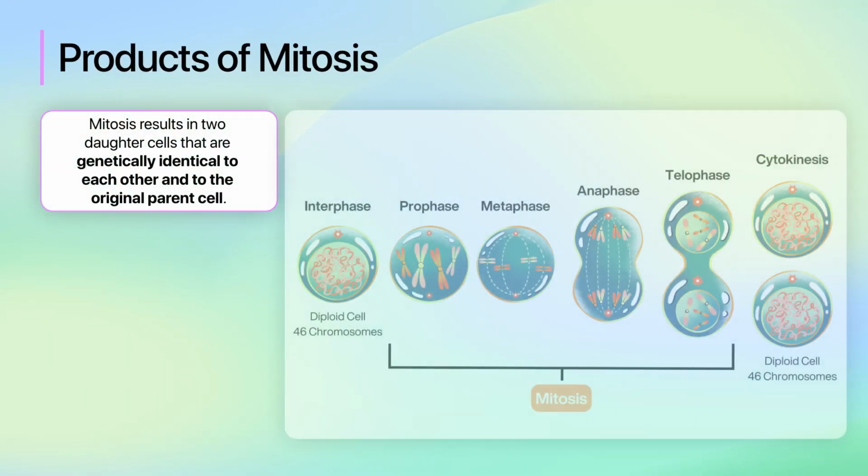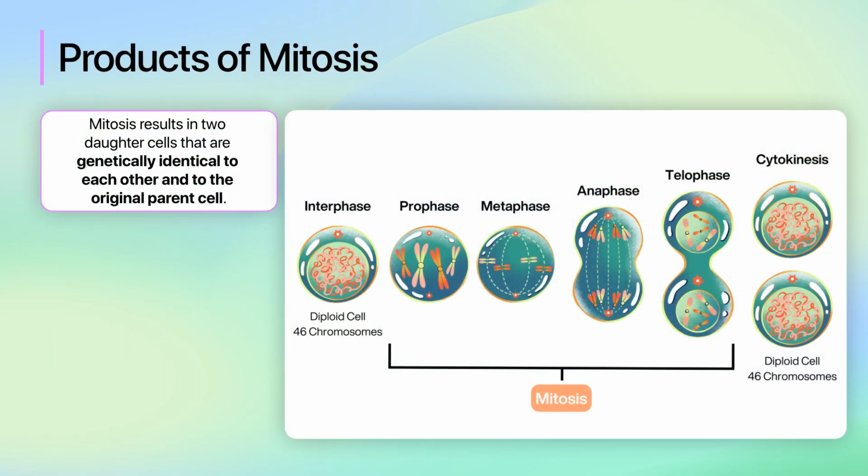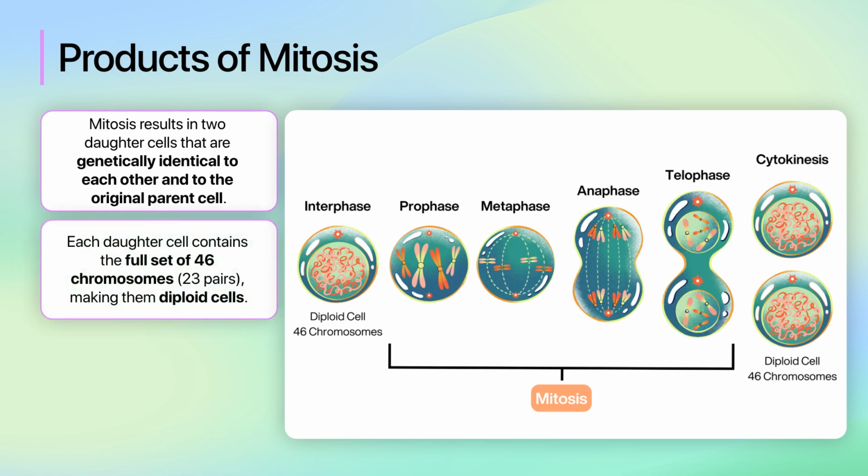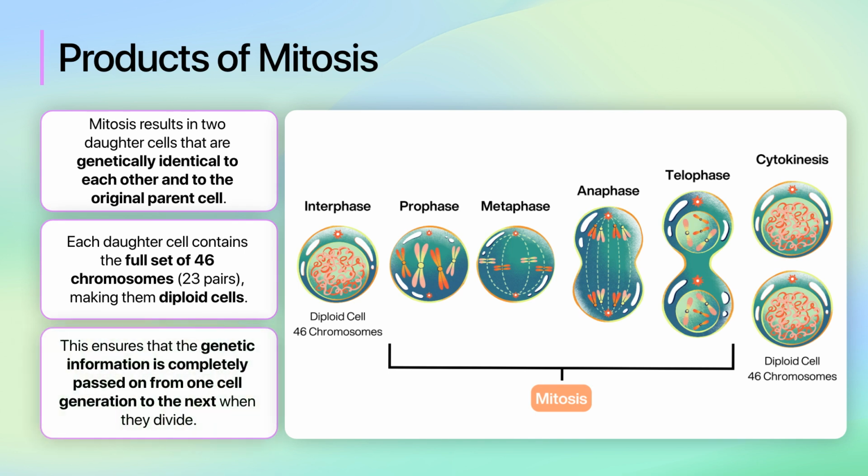So, at the end of mitosis, you have two daughter cells that are genetically identical to each other and to the original parent cell. Each daughter cell contains the full set of 46 chromosomes, 23 pairs, making them diploid cells. This ensures that the genetic information is completely passed on from one cell generation to the next when they divide.